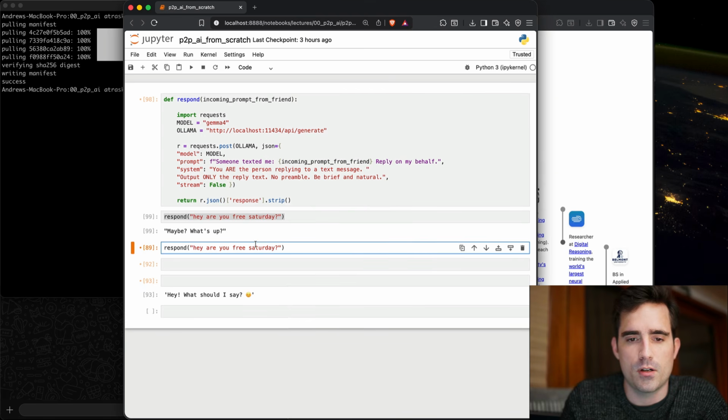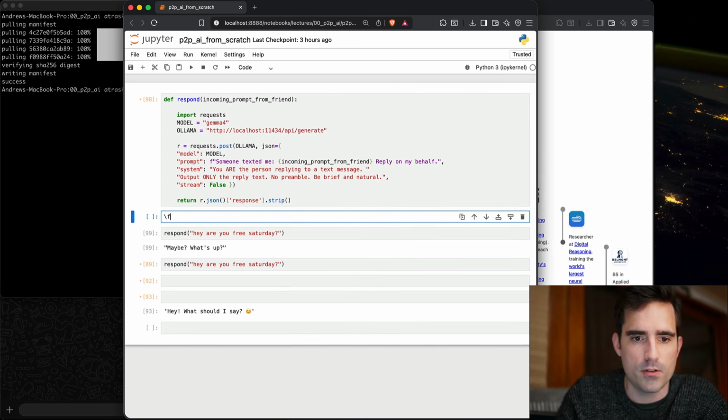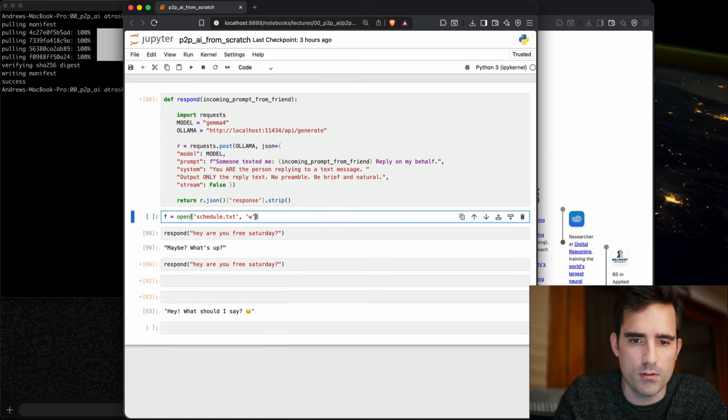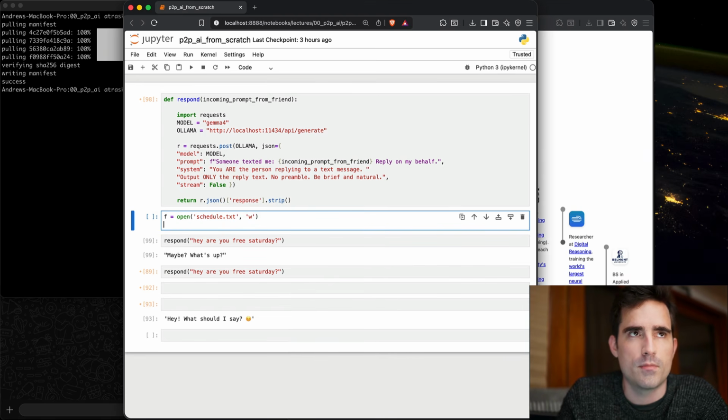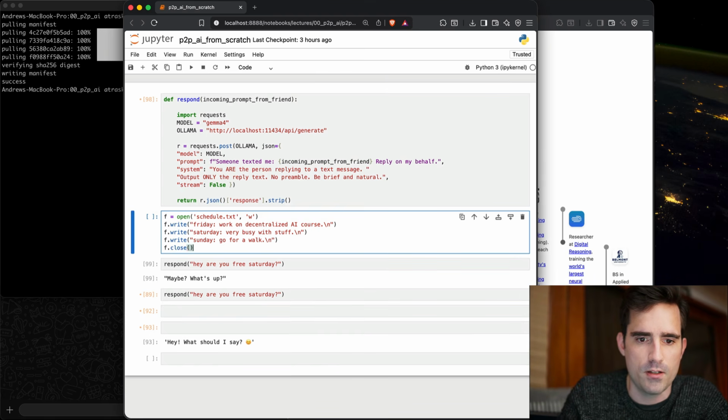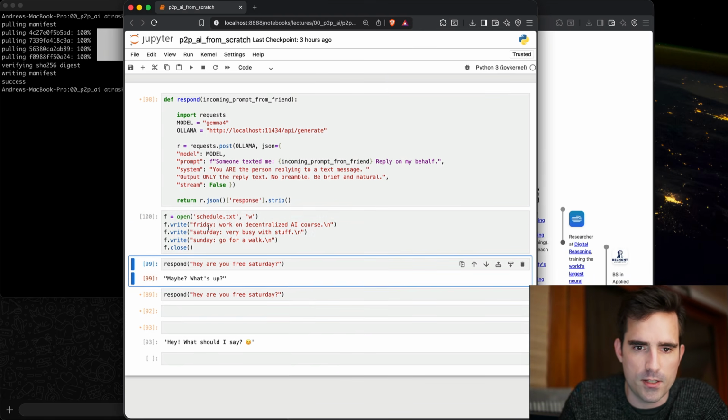So we'll start by just populating a file. We can do one with our basic schedule. So we can enter this. If we go f open Schedule.txt, we'll just put it in the local thing here. I've got a little bit of schedule related things. So Friday, work on decentralized AI course. Saturday, very busy with stuff. Sunday, go for a walk. Great. So now in our local directory here is schedule.txt.